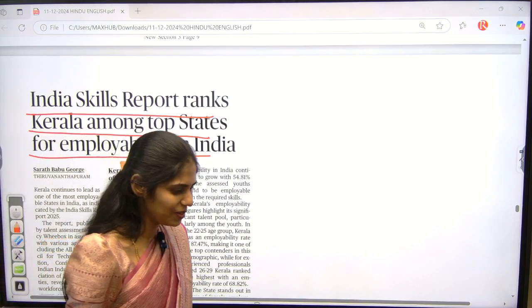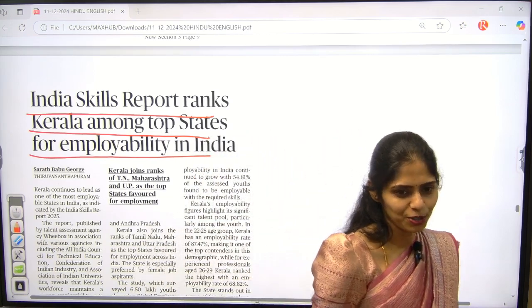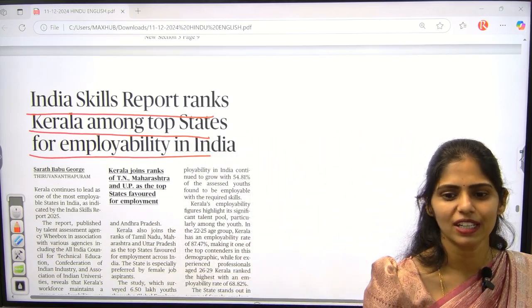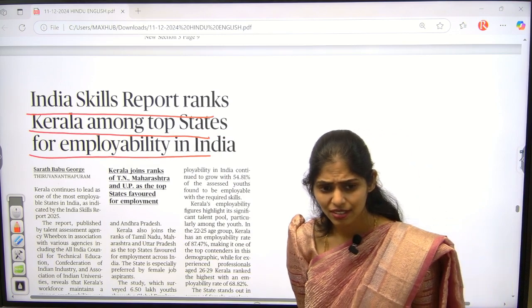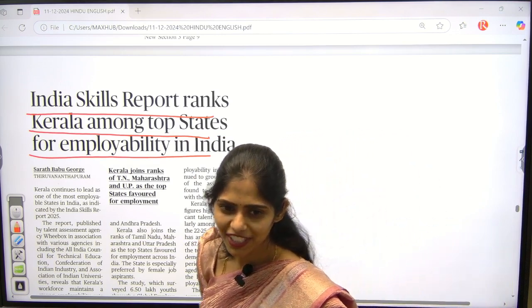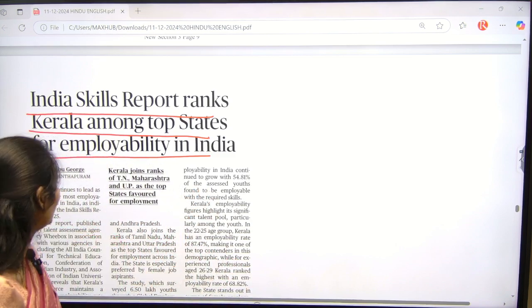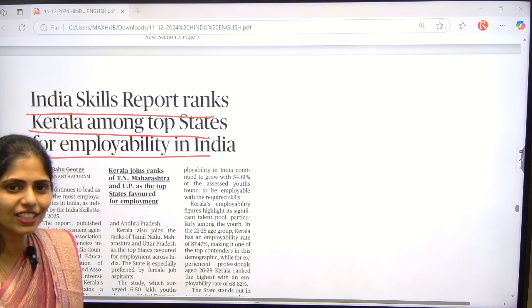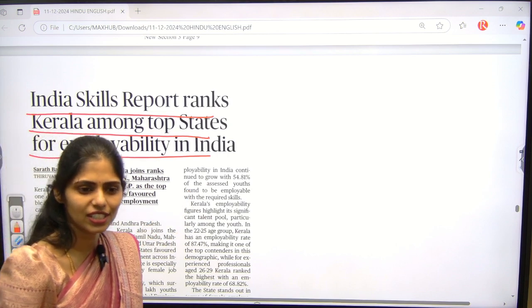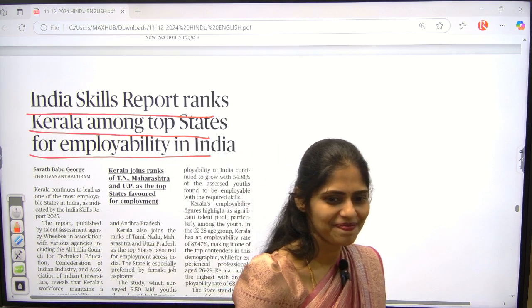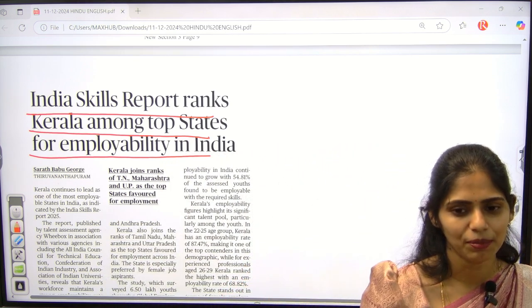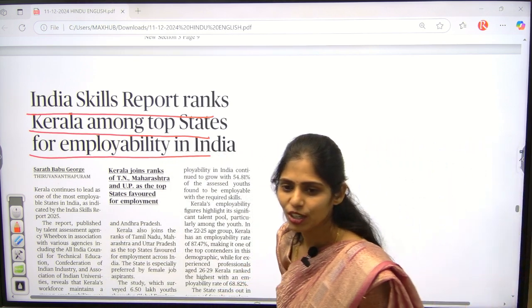What is the unemployment rate in India? 9.2%. One important reason for this unemployment is more population, less skills. But this report is saying that Indian states, especially Southern Indian states, have good skills. Will you accept this?